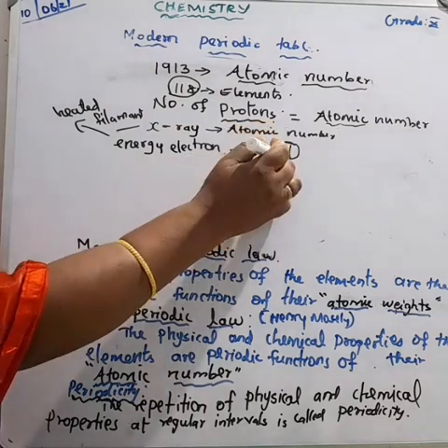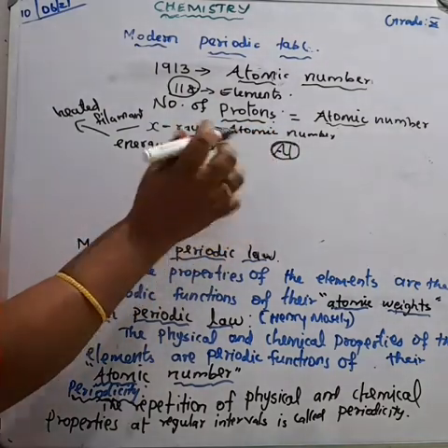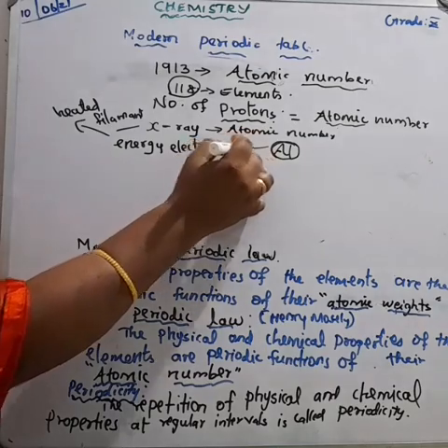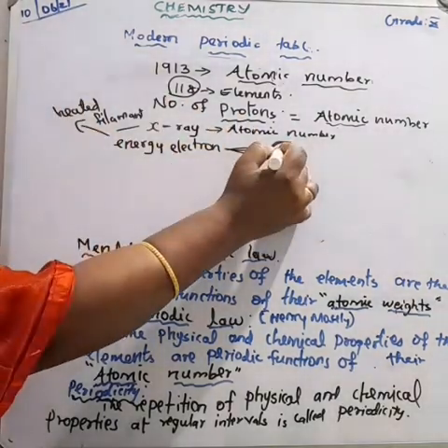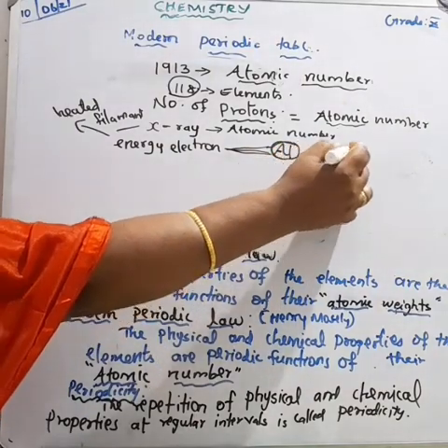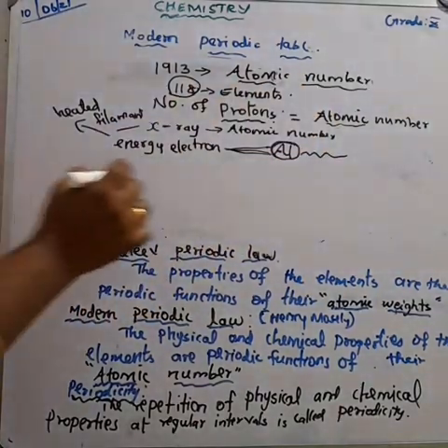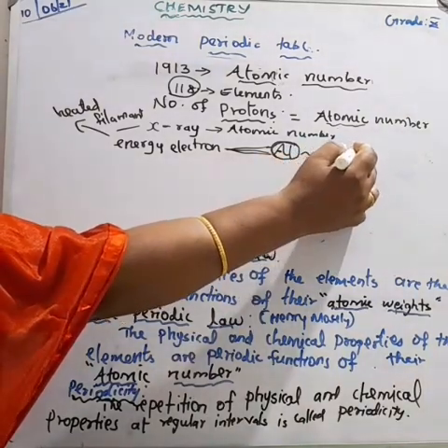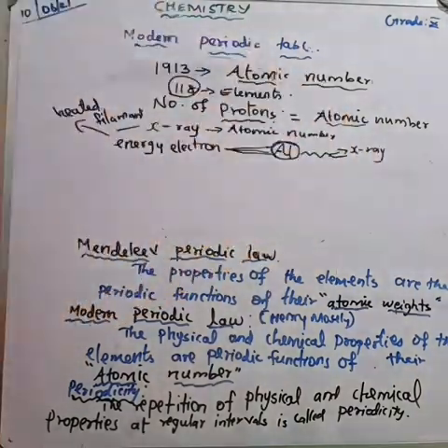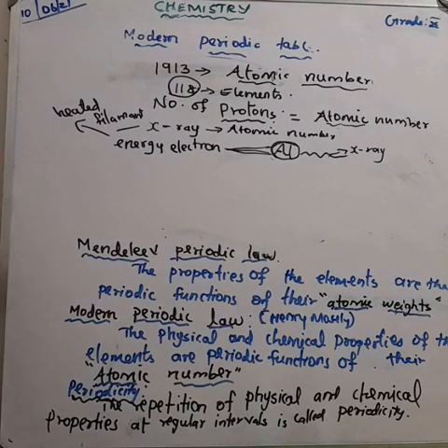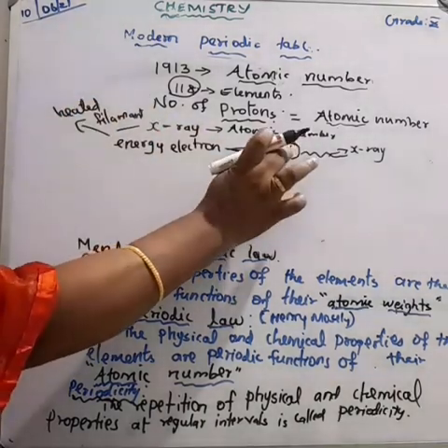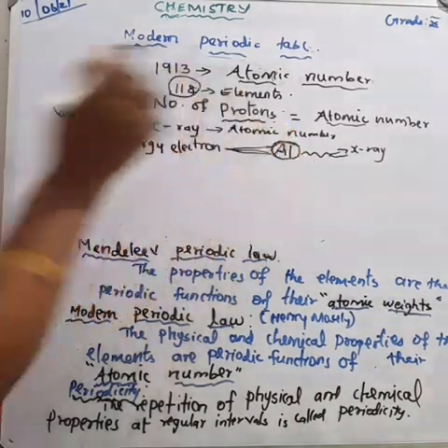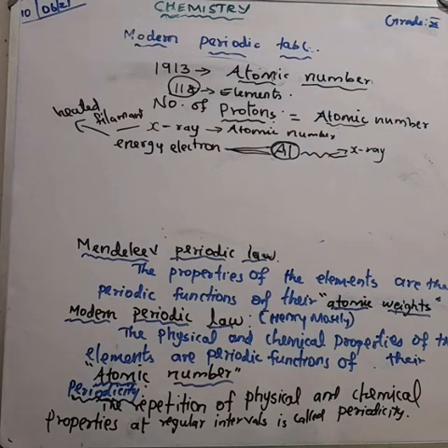When he bombarded the high energy electrons on the element, this caused X-rays to be released. Different amounts of X-rays were released depending on the size of the atomic number. Thus, Moseley predicted the atomic number. Understood?